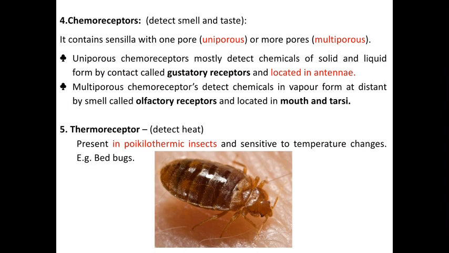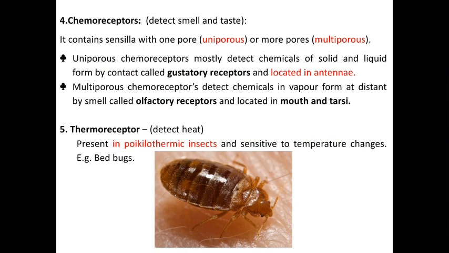The second one is multiporous chemoreceptors, which detect chemicals in vapor form at a distance by smell, called olfactory receptors, located on the insect mouth and tarsi. This is the chemoreceptor.